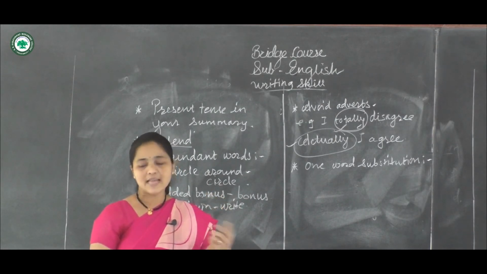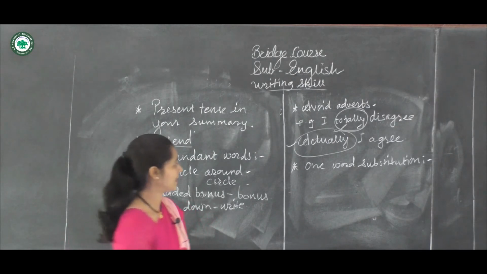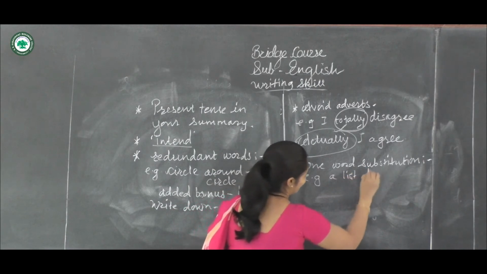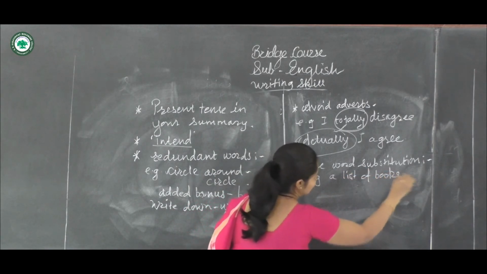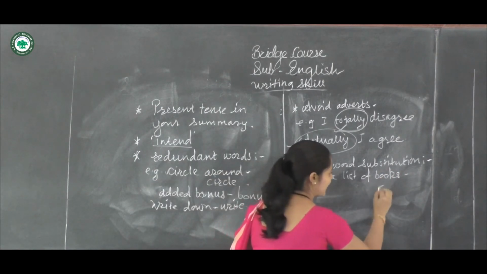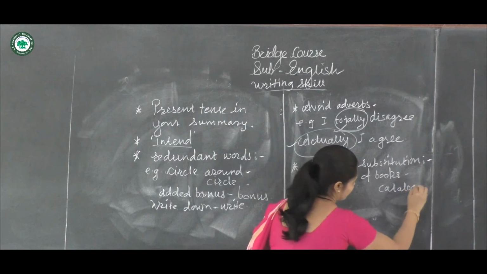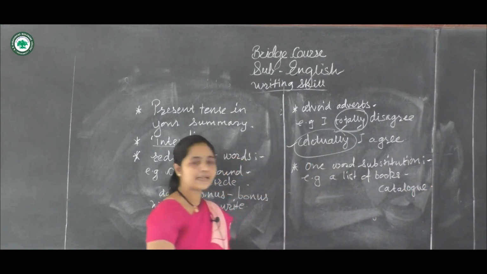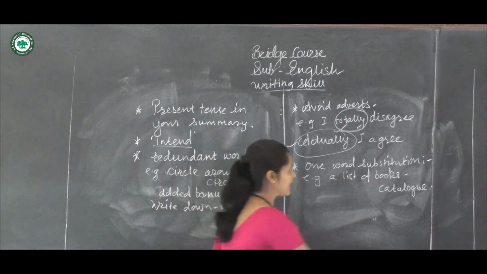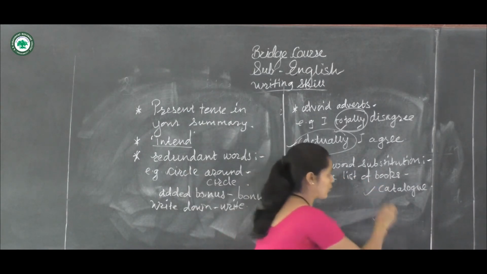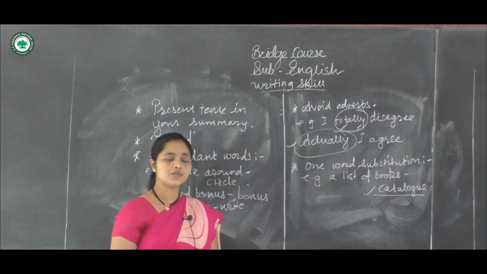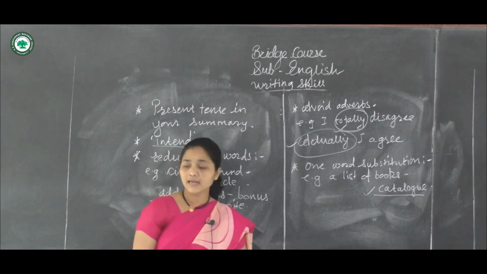Teacher. Like that, take an example of a list of books. A list of books, we can say it's a catalog. You can say catalog. So in the paragraph, maybe there is a list of books, so you can write here while writing a summary as a catalog. So your vocabulary is checked in that summary by an examiner.